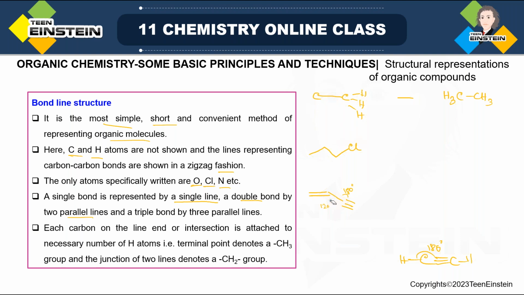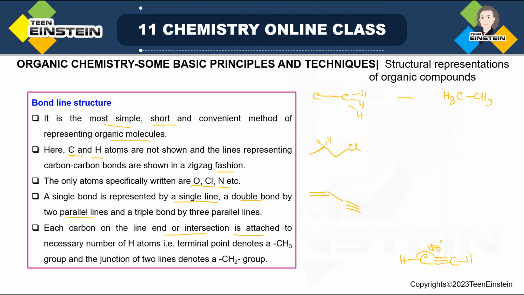Now I will remove this value so that you can see the structure properly. I have not drawn any carbon or hydrogen, and in this structure there is no heteroatom. So each carbon on a line or intersection is attached to the necessary number of hydrogens. See, in this zigzag part there are actually 2 hydrogens.